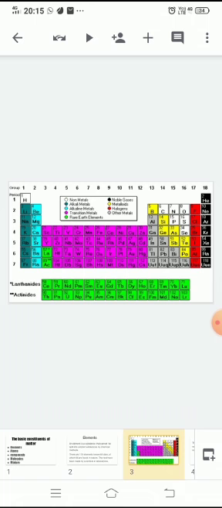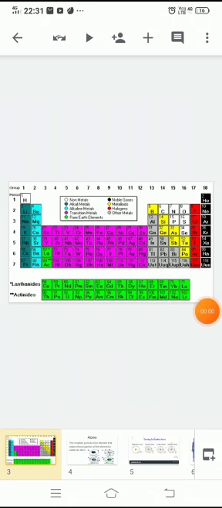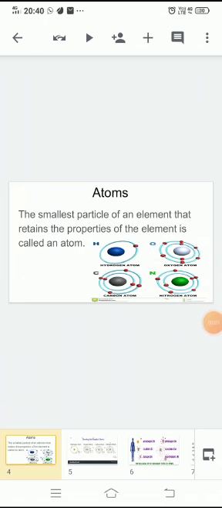How are elements arranged on the periodic table? Each element is distinguished by its atomic number. What is atomic number? The number of protons in the nucleus of an atom. Because atoms consist of three basic particles: protons, neutrons and electrons. Let us study about atoms.